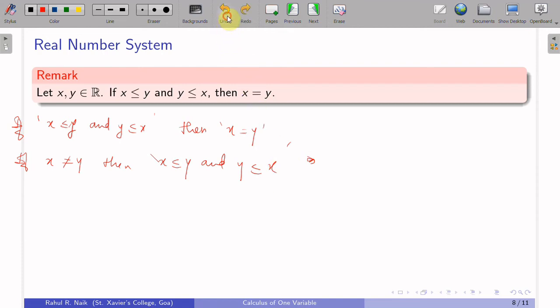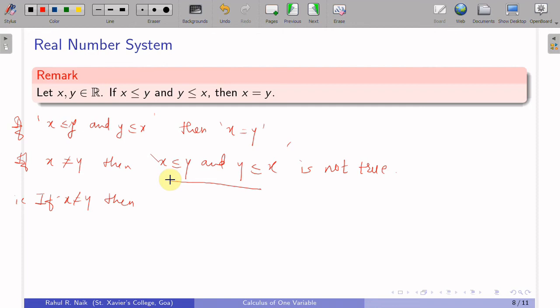So when do we say that this is not true? If x is not equal to y, then we take the negation of the conjunction. Again you can split this as p and q, so the negation of p and q will be not p or not q. Now what is not p? P is x is less than or equal to y.